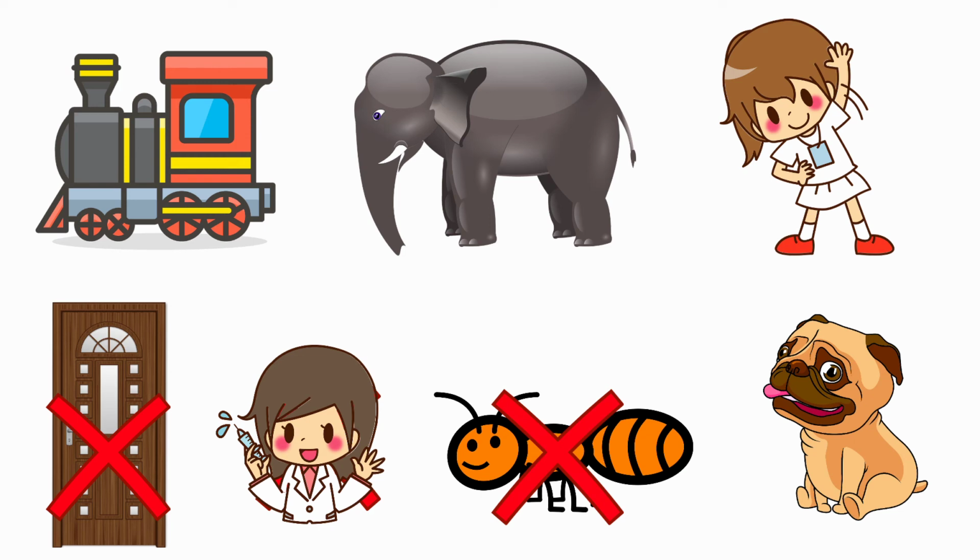The last one, dog. The beginning sound for dog is D. And the sound of the letter E is A. Both are having different sounds. So we are going to put a cross for the picture dog.